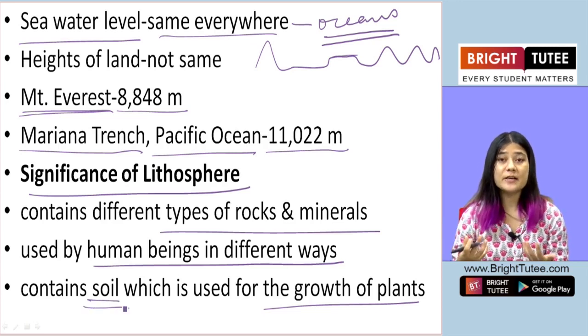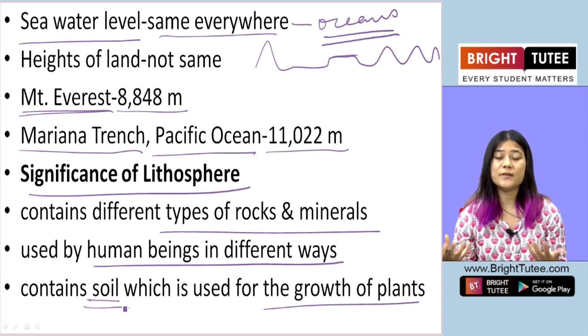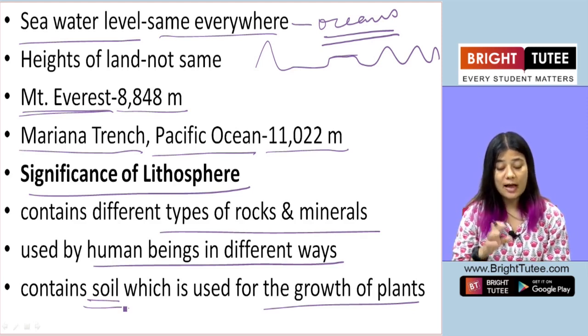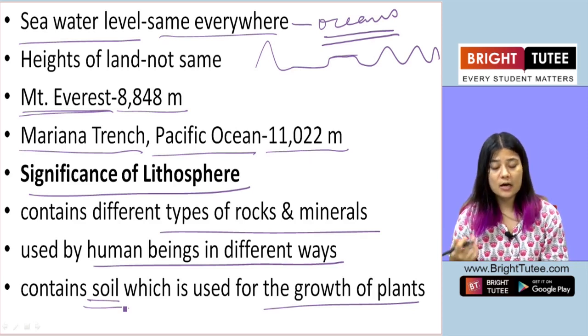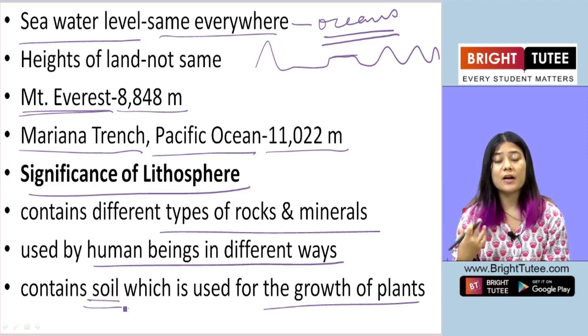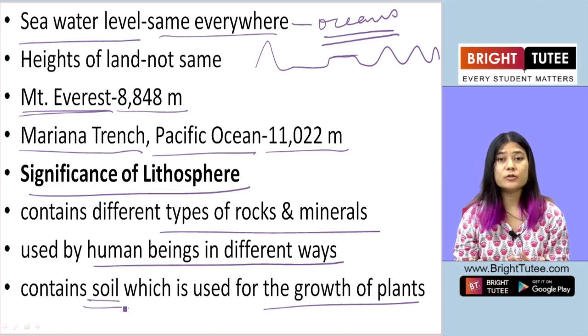So soil is very important for the growth of plants, vegetables, crops, etc. So the lithosphere provides us with rocks, minerals and soil, very important for our sustenance, for our livelihood. This is why the lithosphere is very important to us.